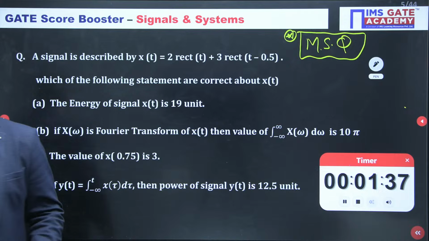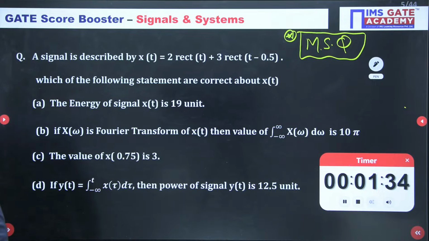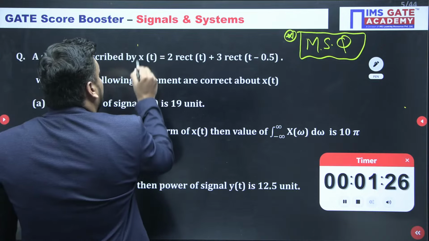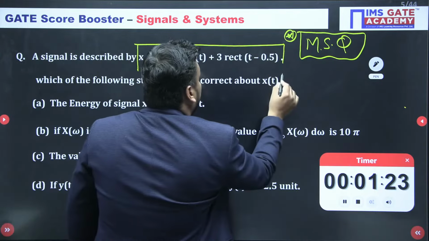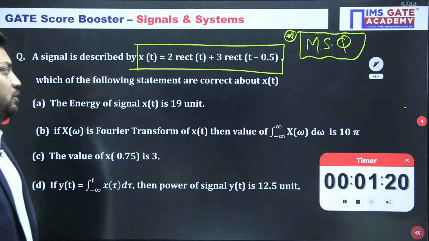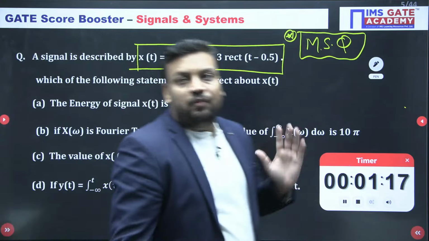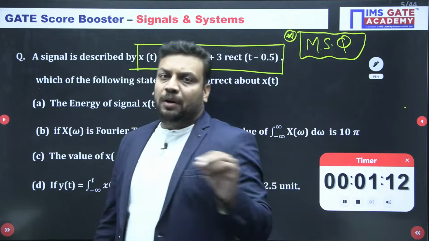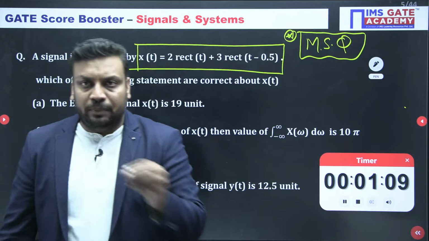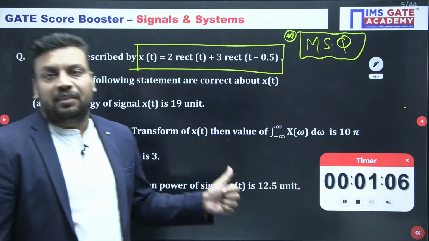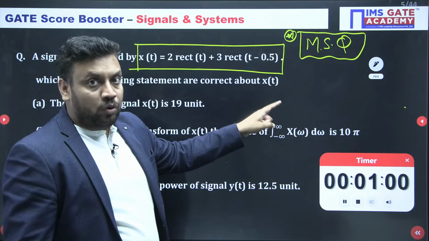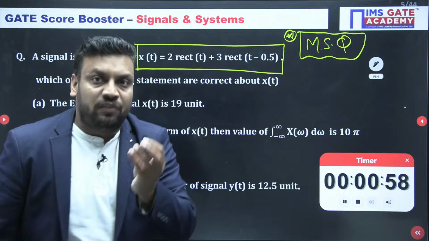I hope the question is perfectly visible to you. So here it says that a signal x of t is described as 2 rect of t plus 3 rect of t minus 0.5. The first concept involved here is rectangular signal representation. If you don't know the basic notation of the rectangular signal, then you can't even start the question. If you know about the signals, then the first concept is to draw the signal. After that comes signal addition.